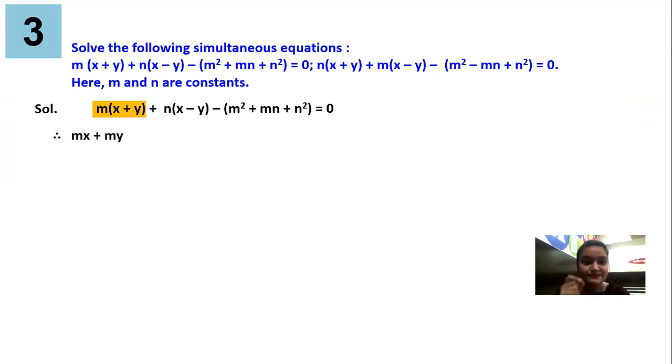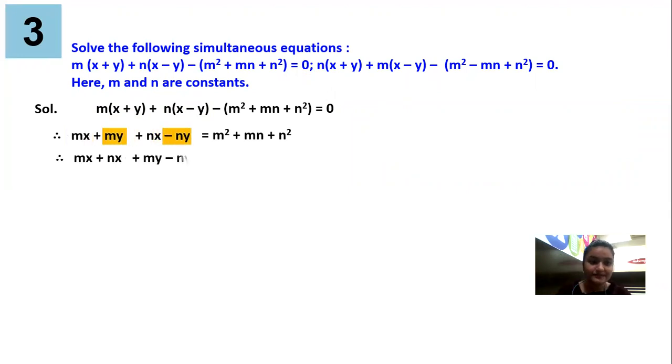m into x plus m into y, n into x minus n into y, minus... over here, what I am doing? I have kept all the variable terms together and I am shifting the constant terms to the right hand side. The entire negative bracket is shifting to the right hand side, so it will become positive. Now guys, what will be the next step? Over here you can check x terms are there, so let's keep them together. y terms are there, let's keep them together, and the constant will come as it is.